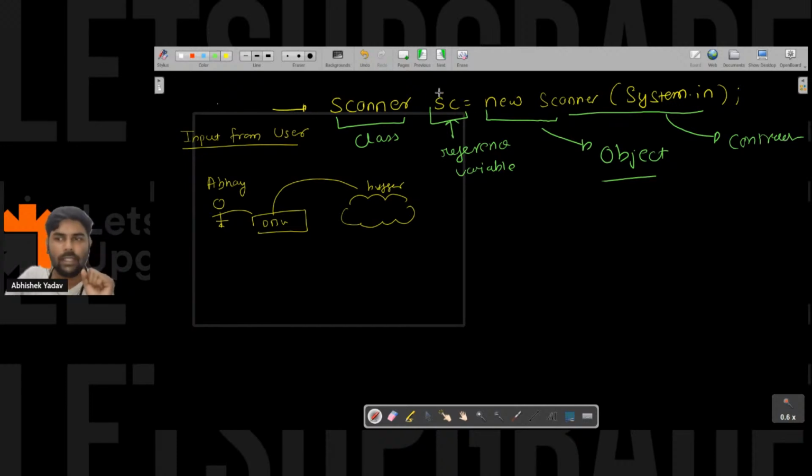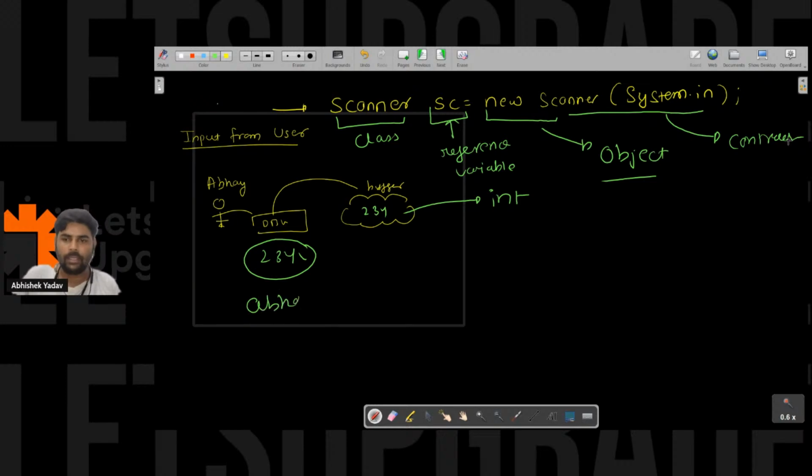We have the reference variable, but why are we creating the object of a scanner class? Let's assume Abhay wants integer data, so Abhay will type, let's assume, 234, right? That 234 will get stored inside the buffer. Now Abhay wants this data as an integer. Or after some time he wants Abhay as a string.